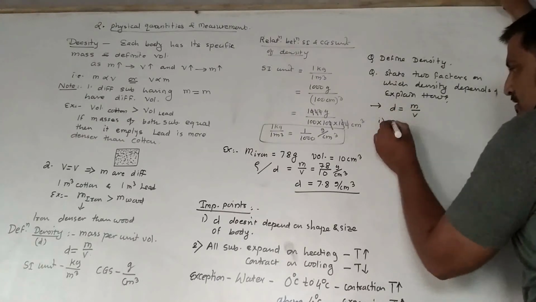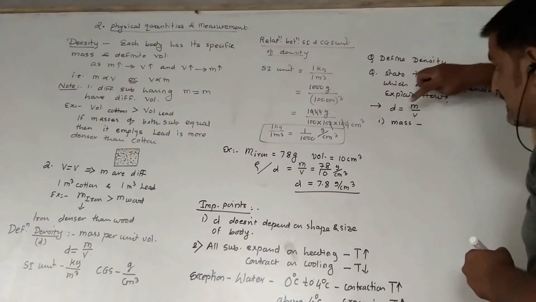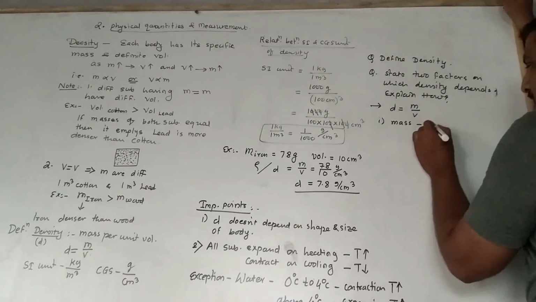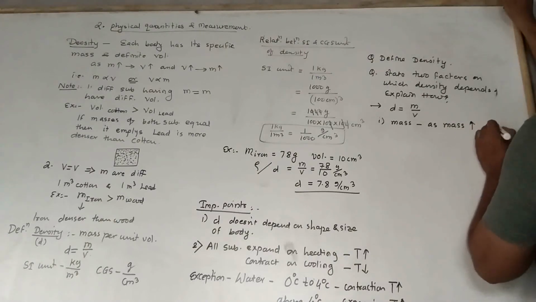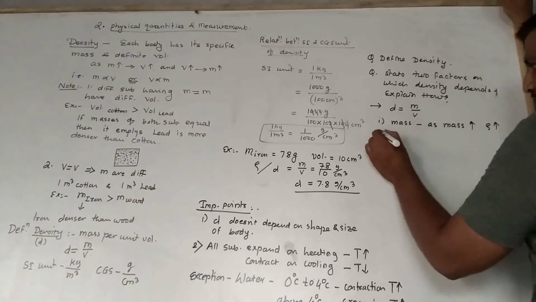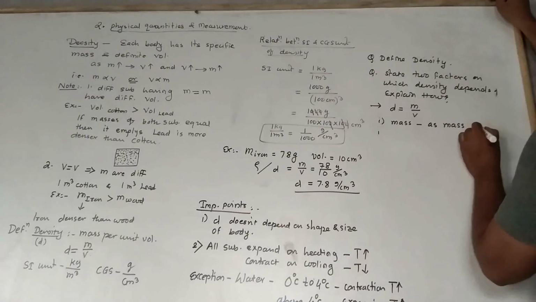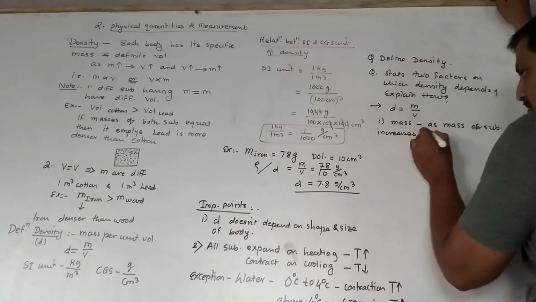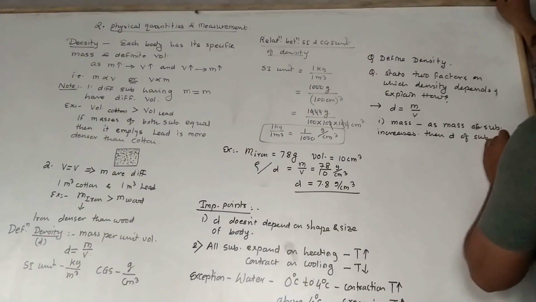So, first point is that mass, right? We find here that density and mass are in direct proportion. As mass increases, density of the substance also increases. But you don't have to write like this. What you write: as mass of substance increases, then density of substance also increases.